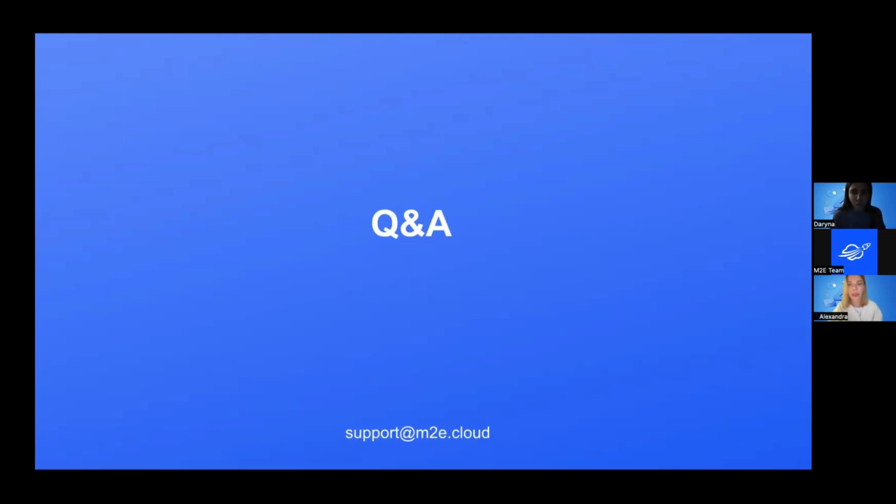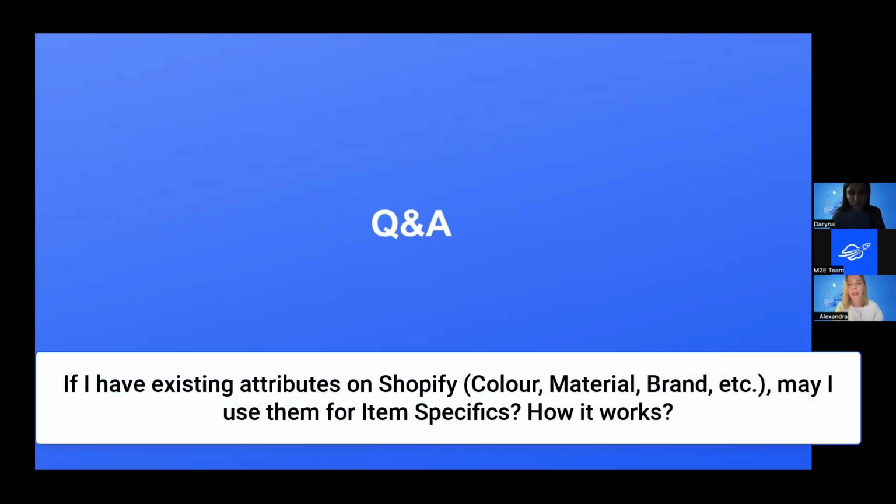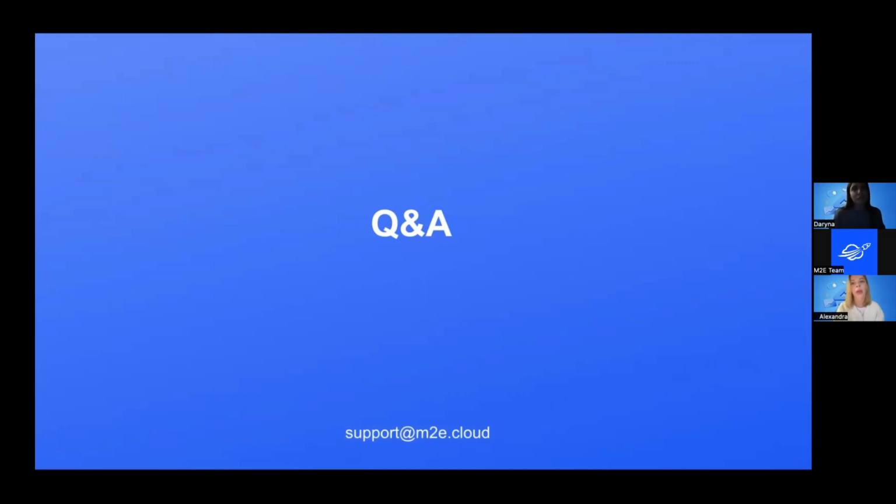Okay, what's next? If I have existing attributes on Shopify, like color, brand, may I use them for item specifics? Yeah, sure. If you have existing attributes on your Shopify store, as you mentioned, we will import these attributes to the application, and then we will establish the mapping between your attributes and the channel specifics. The linking between your attributes and specifics will be established automatically. You just need to review it and proceed to the next phase, just confirm your changes.